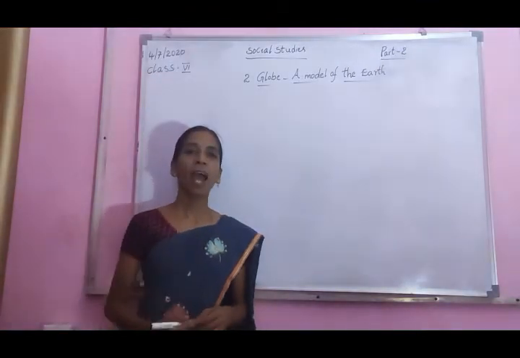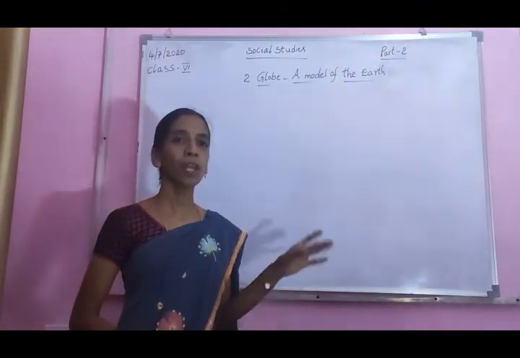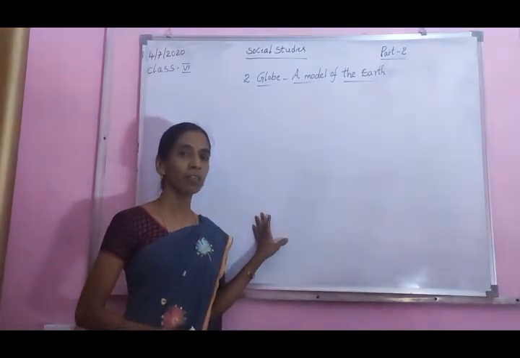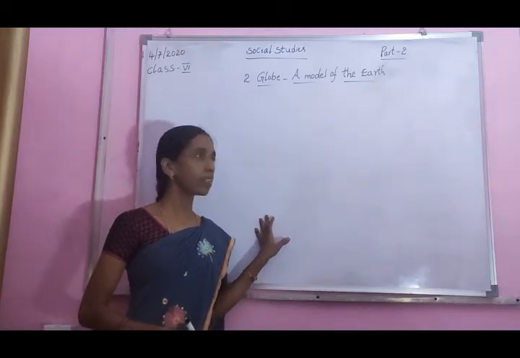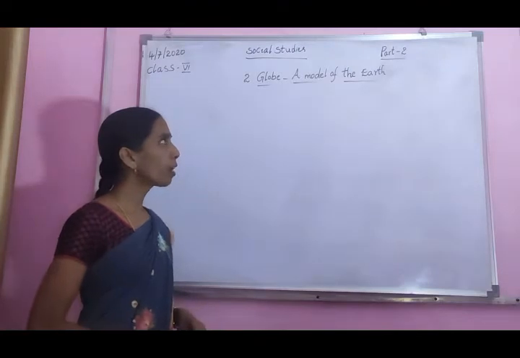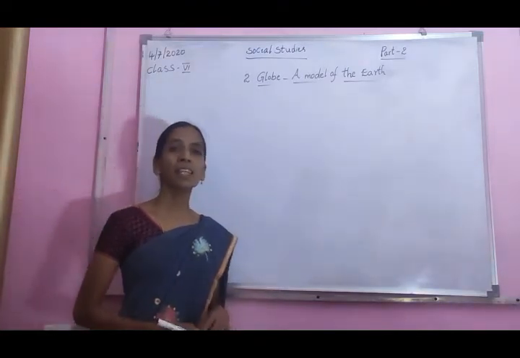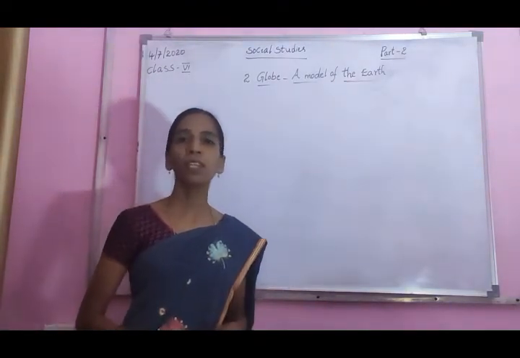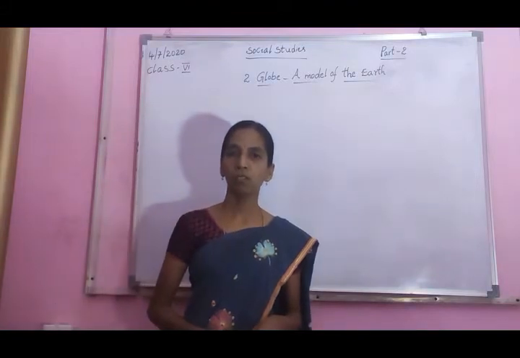Last class we had discussed about Globe, a model of the earth. The last class we had started which lesson? Second lesson. What is the lesson name? Globe, a model of the earth. In this class we will discuss about the continents and oceans.